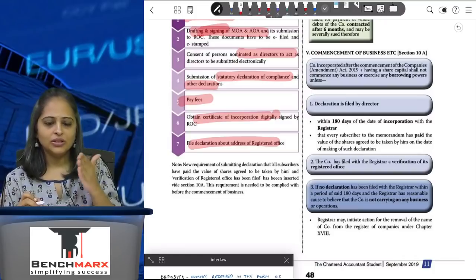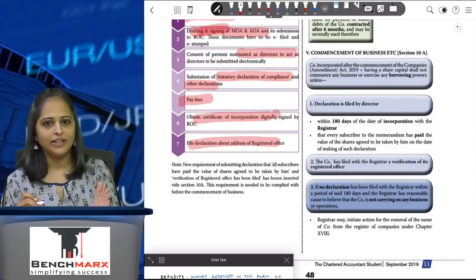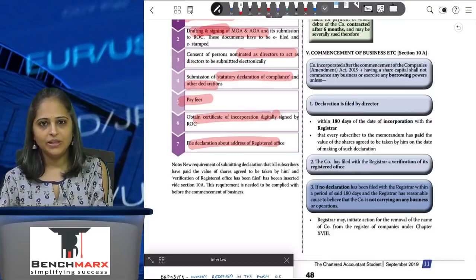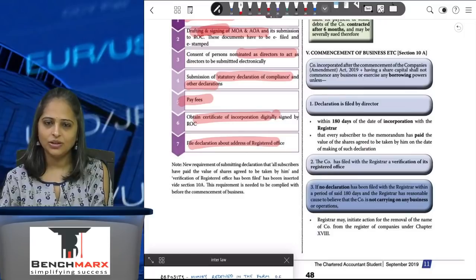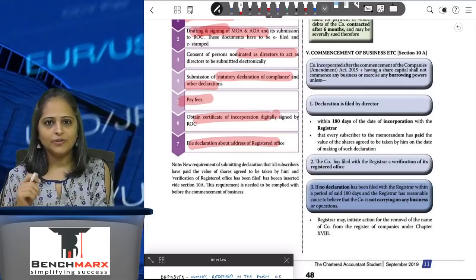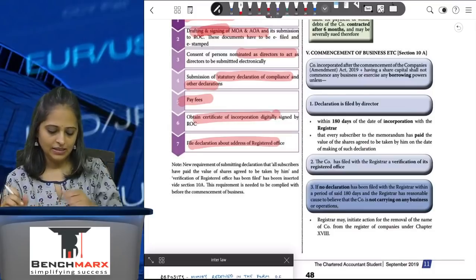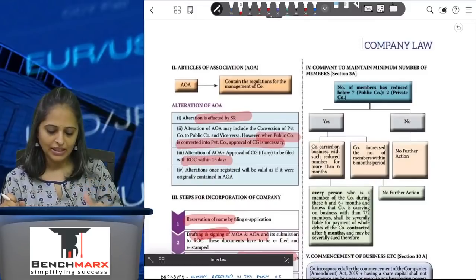So once your certificate of incorporation is given under section 10A, you will have to file a declaration by the director that all the compliances have been complied with. The paid up share capital which was supposed to be paid has been paid by the directors or the first subscribers to the company, and the registered office confirmation that the company is going to function from this place. So that is how the procedure of the formation of the company is.